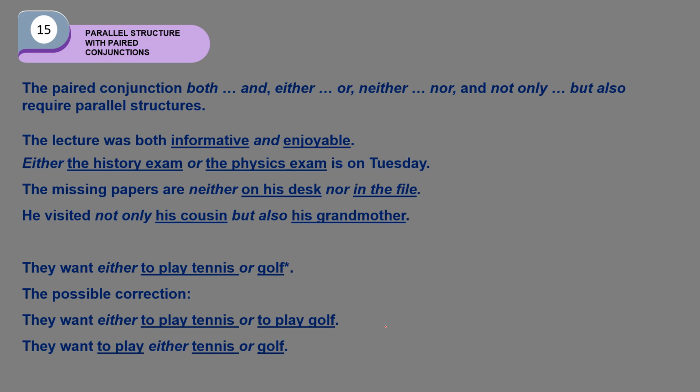Tennis and golf are nouns. Either or connects two nouns. Those two, tennis and golf, are at the same level. Hopefully, you can follow my explanation. If you find it difficult, you can ask some questions in the comment box below the video.